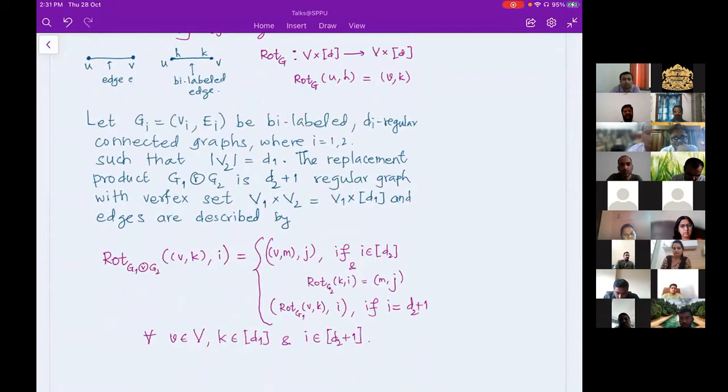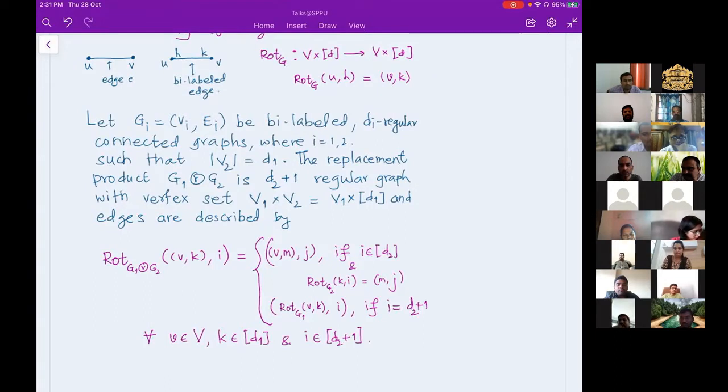So I have two graphs. I'm calling them G1 and G2. G1 is a D1-regular graph. G2 is D2-regular. Both are connected graphs. Both are bi-labeled graphs. The vertex set of G1, I'm denoting by V1, the edge set E1, and the vertex and edge set of G2, I'm denoting by V2 and E2. And the regularity is D1 and D2.